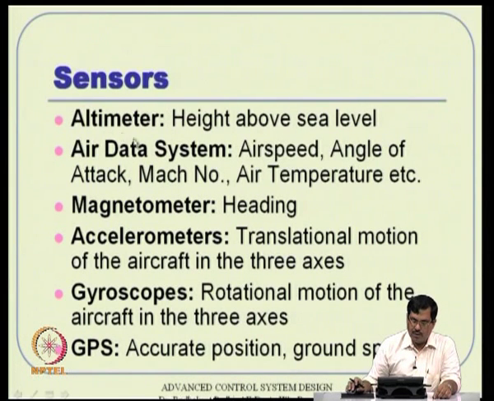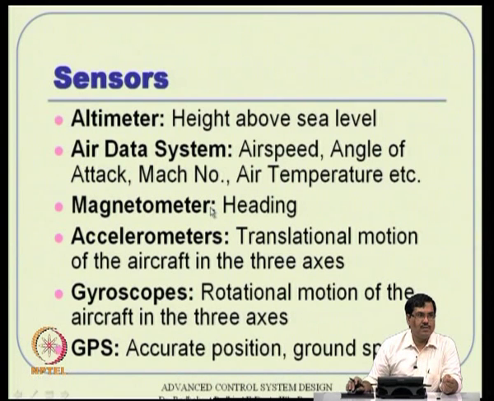Now, what are the typical sensors that go in an aircraft? You can think first of an altimeter. You really need to know what height you are flying at. Then there is an air data system, which gives a host of information like airspeed, angle of attack, Mach number, air temperature, etc. Many things will come from there. Then there is a magnetometer, sometimes used for heading. Remember, if you put a compass, it will always point to the north.